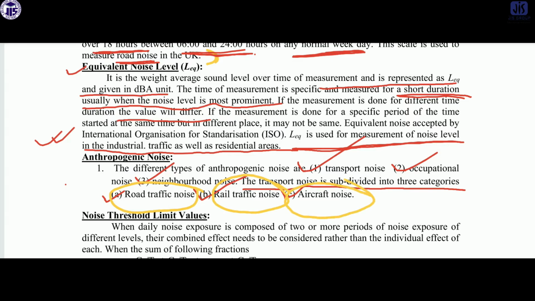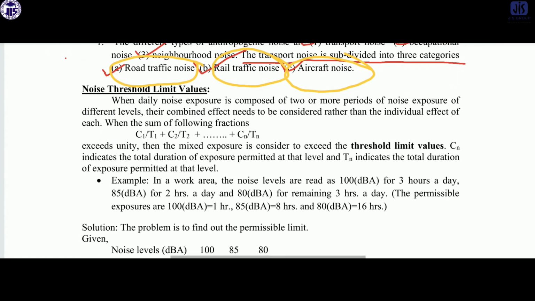Now come to the most important part, the noise threshold limit. What is the meaning of the noise threshold limit? It is the maximum permissible limit of noise. That means for a human being, how much noise is bearable for a particular period of time, that is actually called the noise threshold limit.